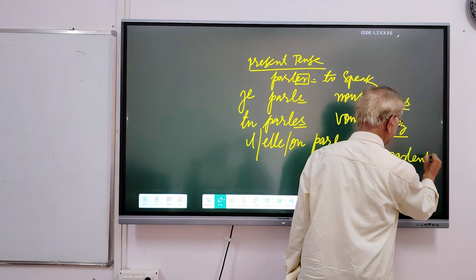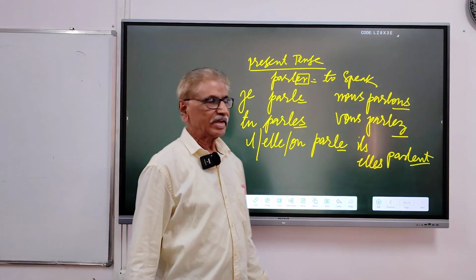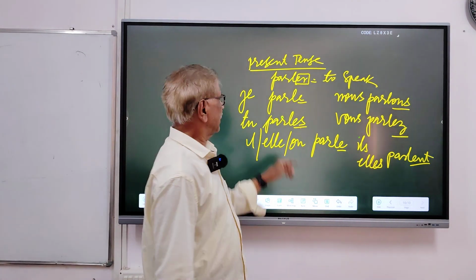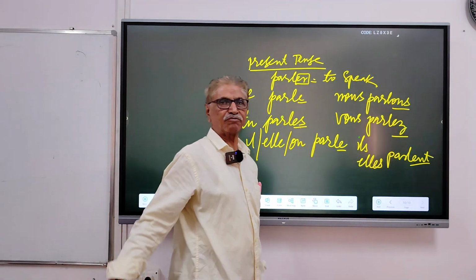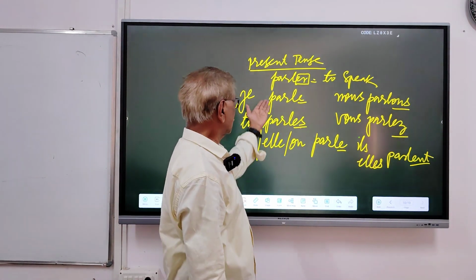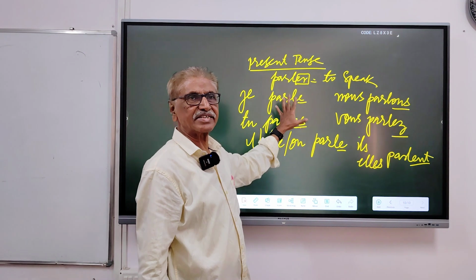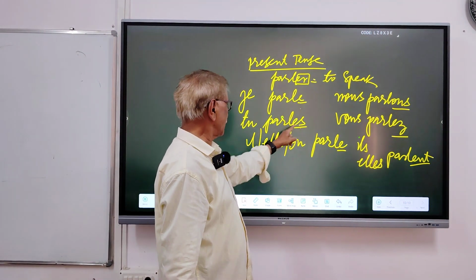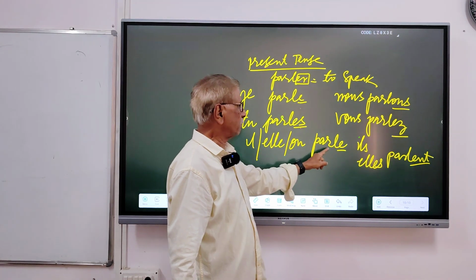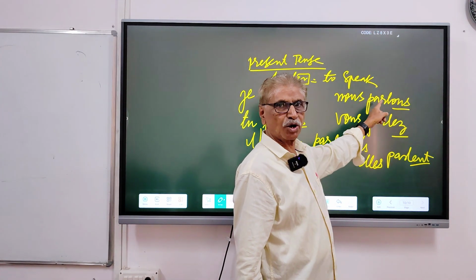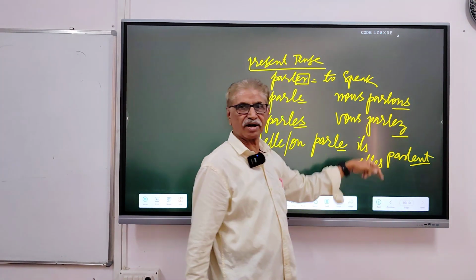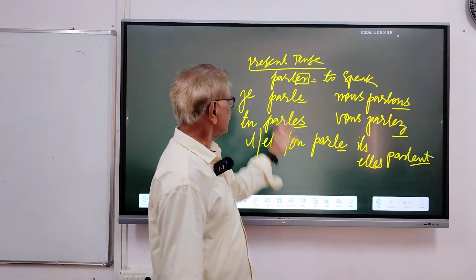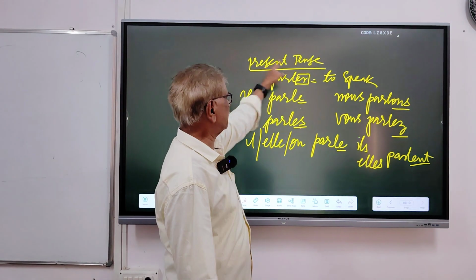parlent, ENT ending. So, in French, in the present tense, ER ending verbs are conjugated like this. This is a model. For example, je parle, tu parles, il, elle, on parle, nous parlons, vous parlez, il parle, elle parle. This is called conjugation in the present tense.